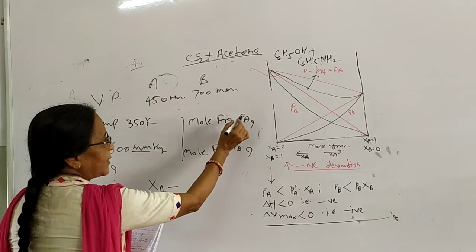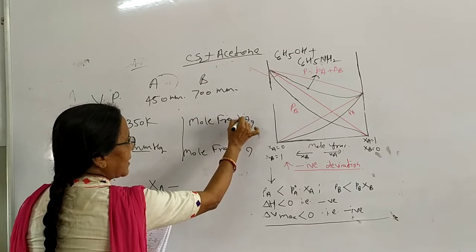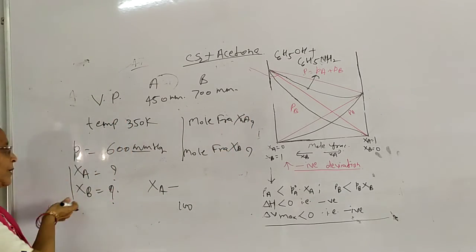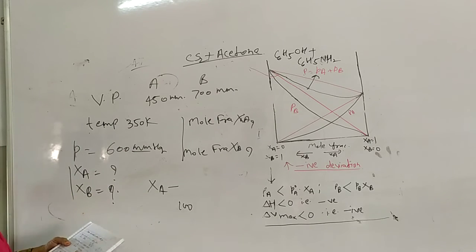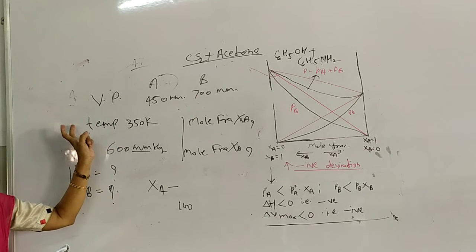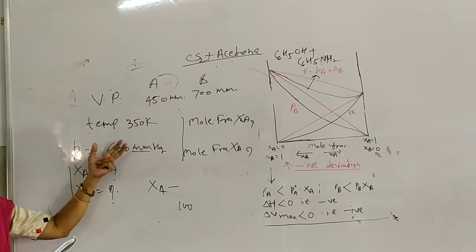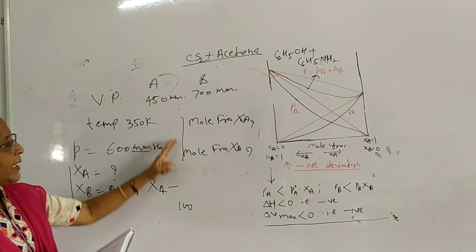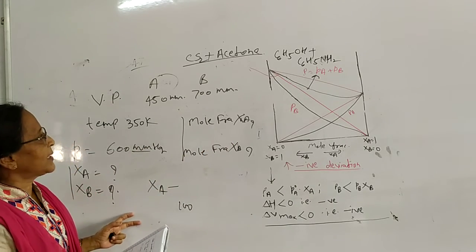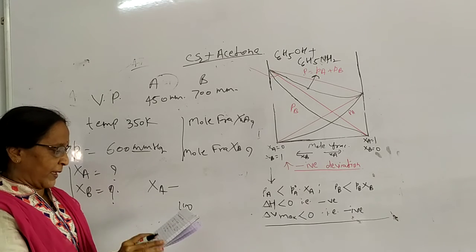Sorry, for the mole fraction we write XA, and P means pressure. So PA is the pressure, with positive deviation, and PB we have to calculate for B. With the help of the mole fractions we can get the second answer, that is, in the vapor phase.